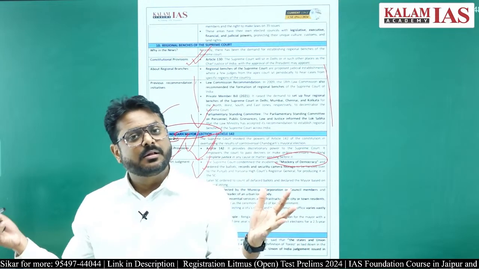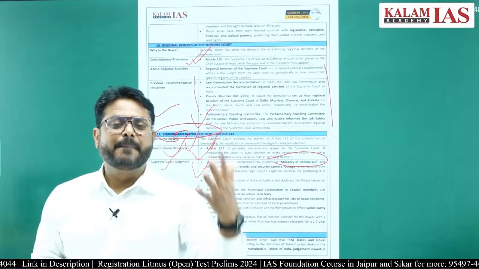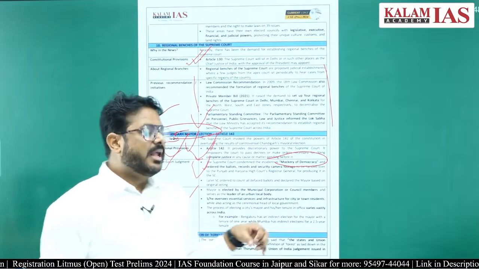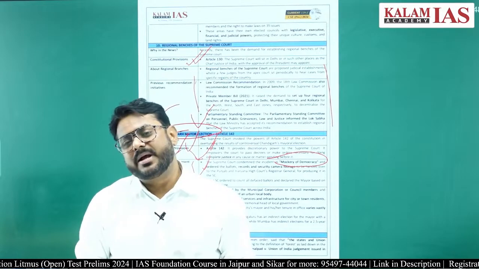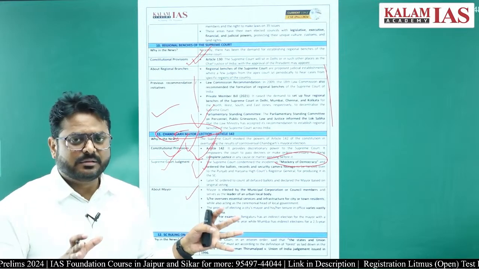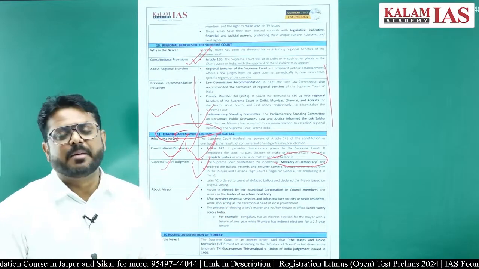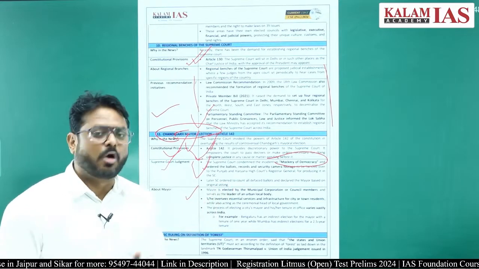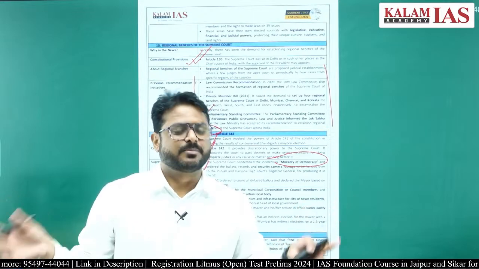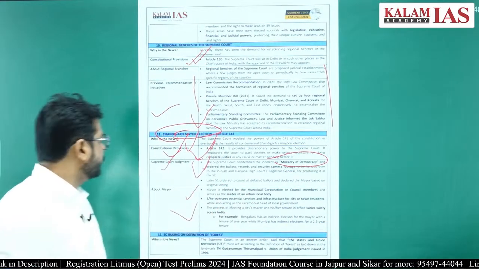At some places the mayor is there for only 1 year, at some places for 5 years, at some places the mayor is elected indirectly, at some places directly. So there is no uniformity on what basis the mayor will be elected in different municipal corporations in our country. Different municipal corporations have different rules and regulations depending upon the states, right. So you should understand this.